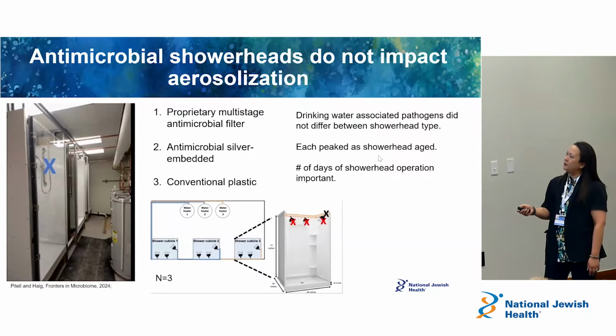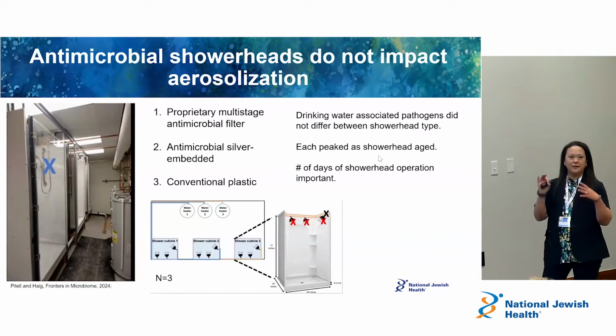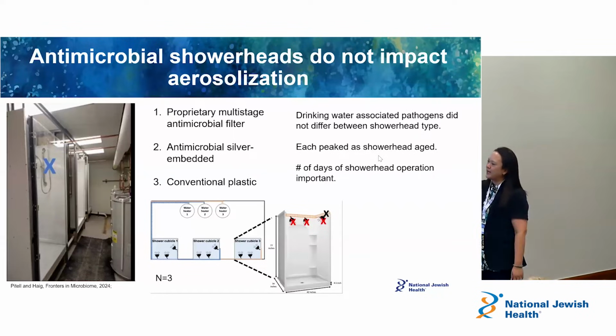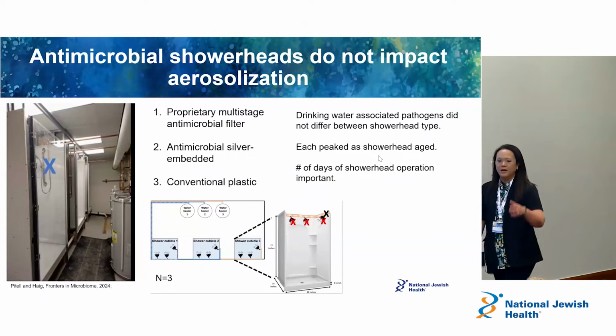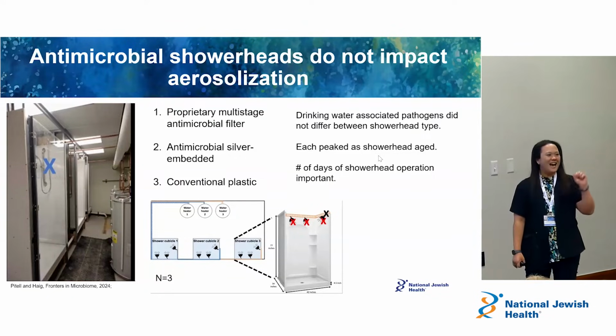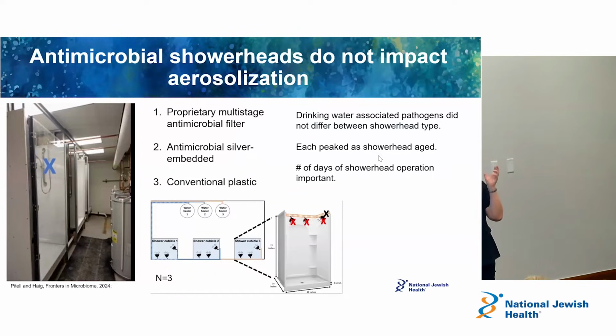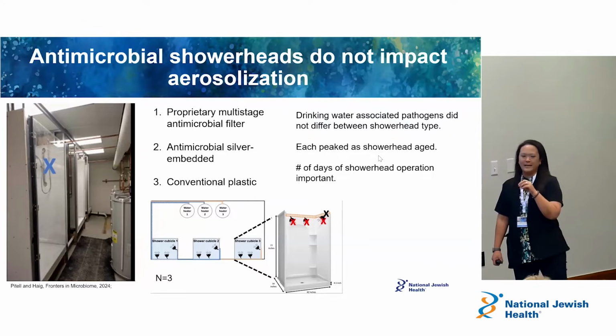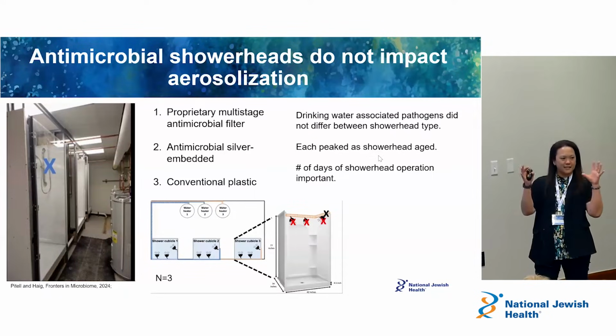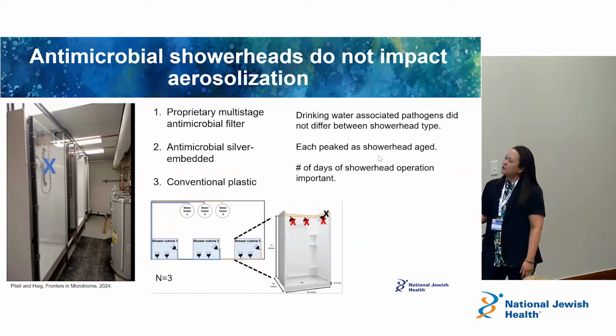There have been really nice groups at the University of Pittsburgh looking at shower heads as well, taking it to the next level and bringing the shower heads into the lab. This is a lab system where they can affix 3 different types of shower heads and look at the differences between them. One is just a regular control shower head. Another one is a shower filter. And then another they tried is embedded with silver. They have these different variations of shower heads, and they compared them to see if it makes a difference for NTM.